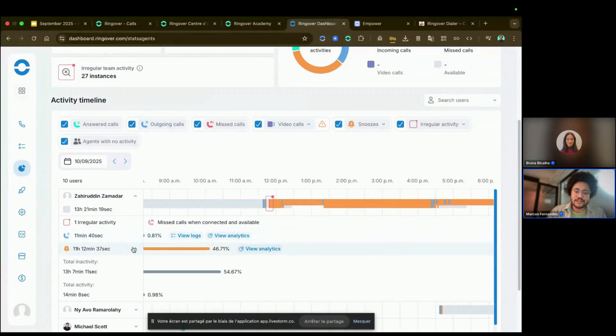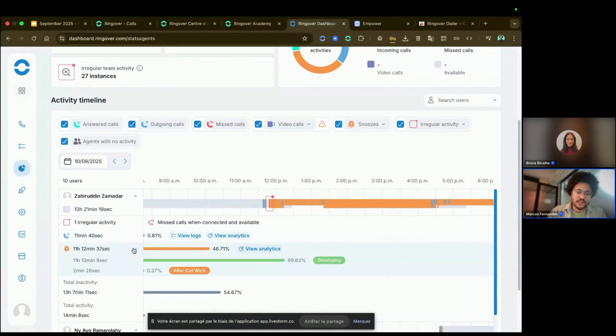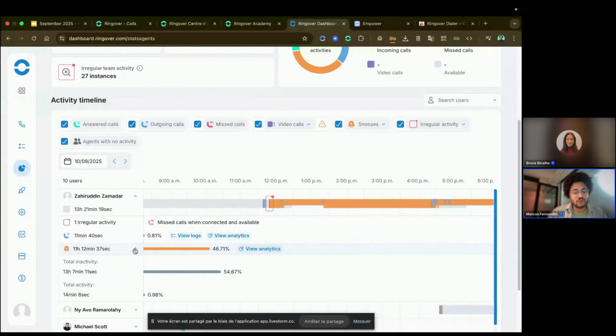And if you check the snooze activity, you can also see the snooze detail. So he spent a lot of time developing. Maybe he wants to change careers. He wants to become a developer. And here you also have a bit of time that he spent in the after call work. So by clicking here, you can see the details of the snooze activity.